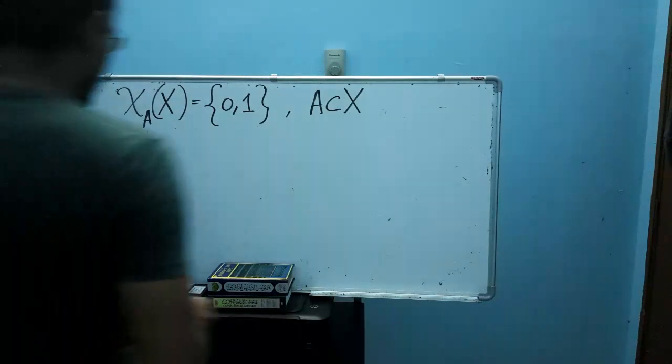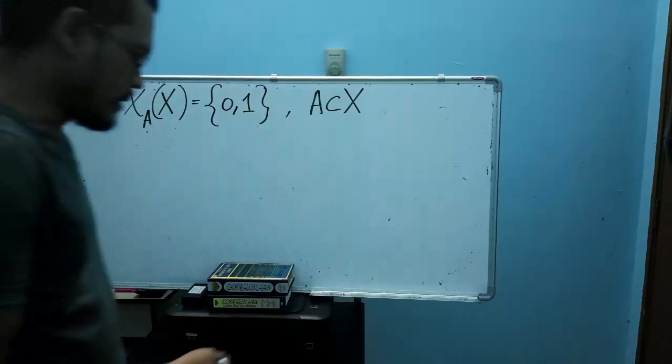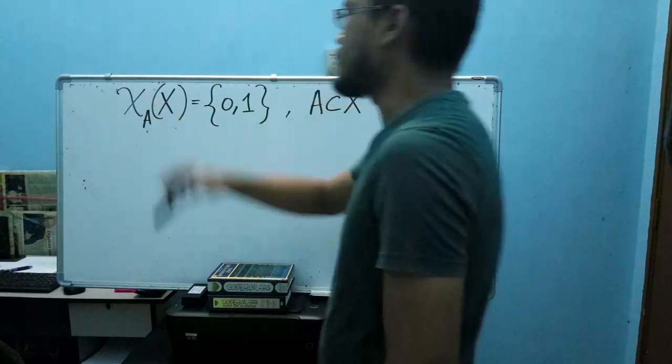And today we want to discuss some theorem, a theorem about the measurability of this indicator function.